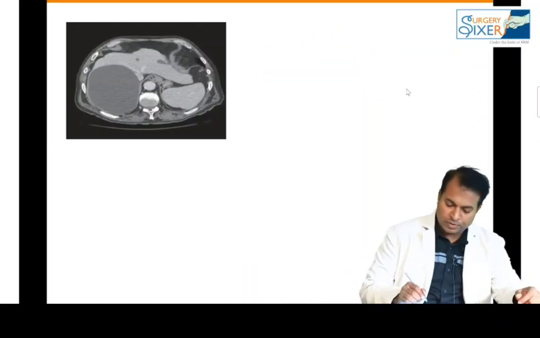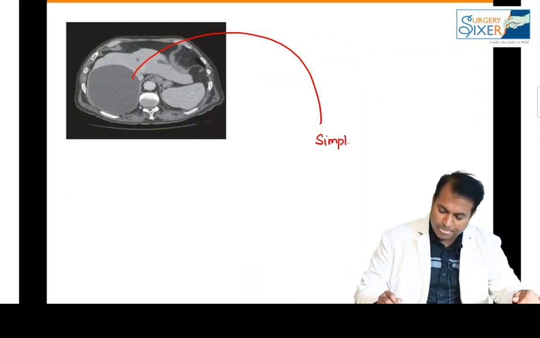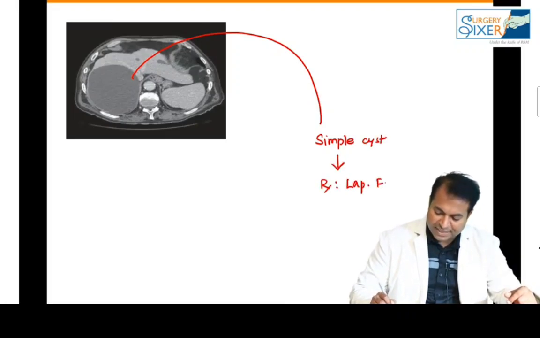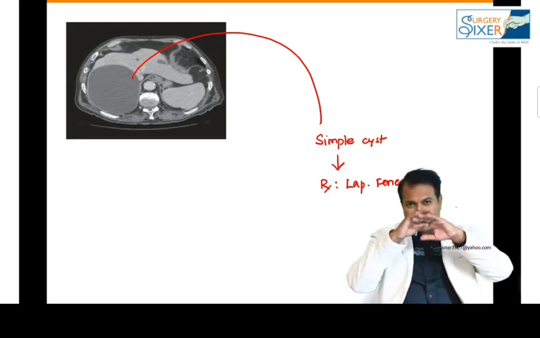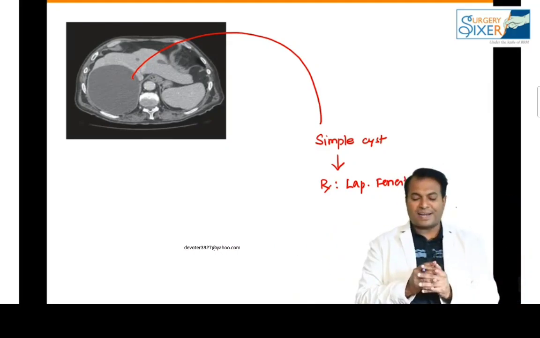So what is this picture showing you? This is a liver cyst, a simple cyst of the liver. Certain images I'm putting. For a simple cyst of the liver, if they are symptomatic, laparoscopic fenestration is done. Laparoscopically, we de-roof, open the cyst wall. So this is laparoscopic fenestration done for simple cyst.